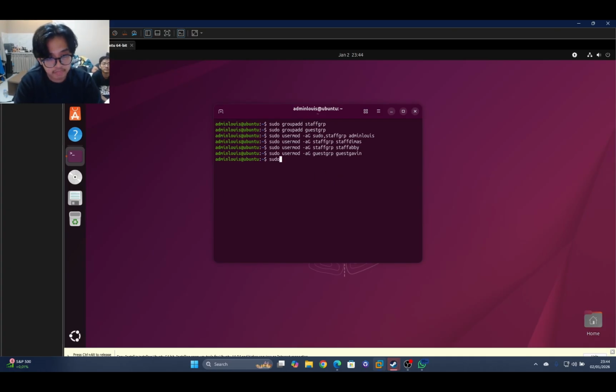Next, now we create a shared folder only for staff. First, we type sudo mkdir -p /srv/shared_staff. Next, sudo chown root:staff_group /srv/shared_staff.